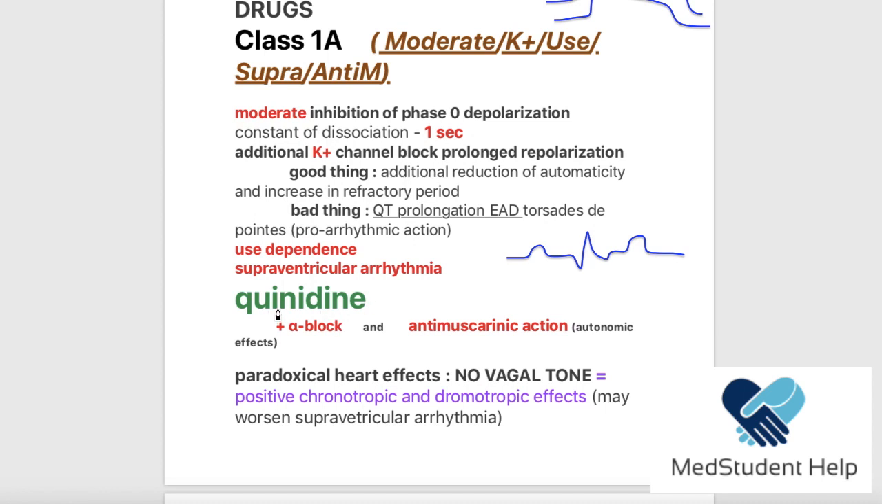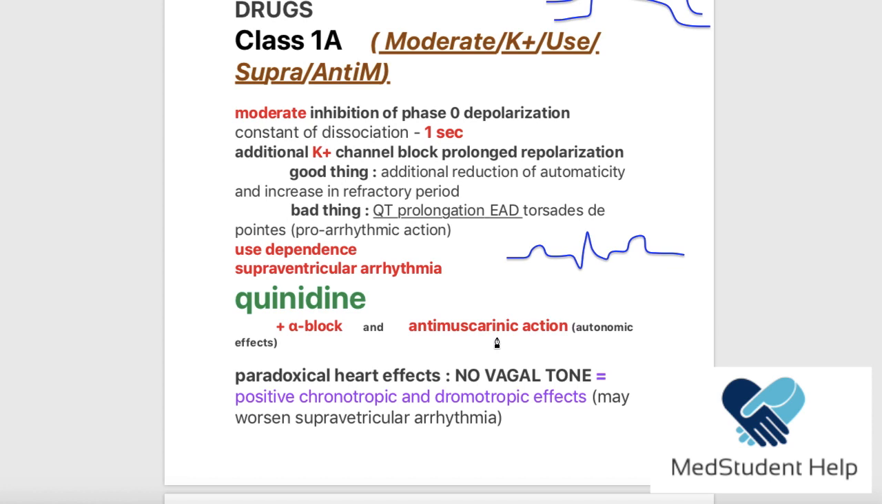Now, the first drug is quinidine. This quinidine is a tricky, dirty drug. Why is it dirty? Because we said that it belongs to class 1. What does that mean to you? It means that it blocks sodium channels and potassium channels, but quinidine also blocks alpha receptors and it blocks the muscarinic receptor as well.